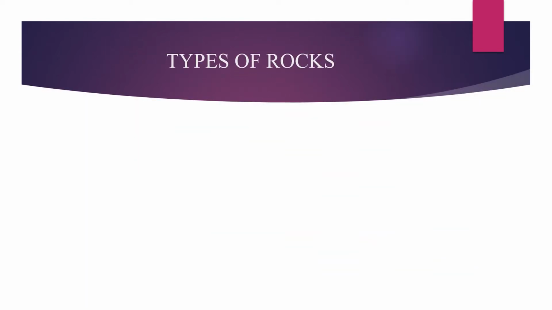Next, we will start the types of rocks. There are three types of rocks. First one is igneous rocks, second one is sedimentary rocks, and third one is metamorphic rocks. First, we are going to learn about igneous rocks and how the igneous rocks are formed.